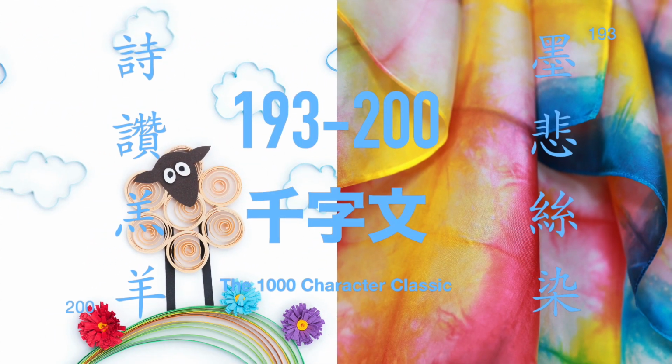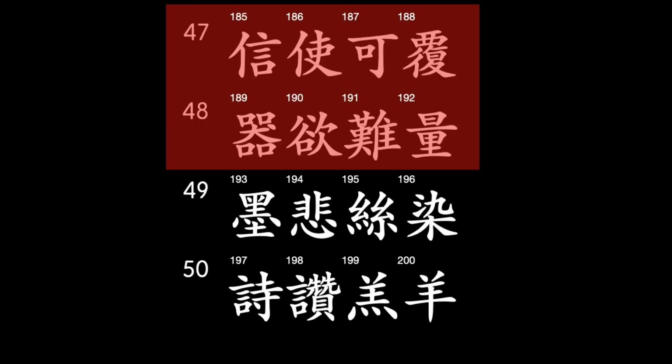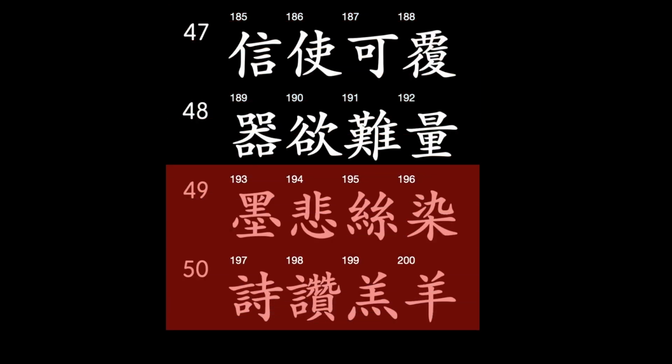In this lesson, we'll look at characters 193 through 200 of the Thousand Character Classic, the 1500-year-old Chinese classic in which no characters are repeated. In the last lesson, we looked at lines 47 and 48, which mention messengers and tools. In this lesson, we'll look at lines 49 and 50, which refer to the dyeing of silk and poetry in praise of sheep.